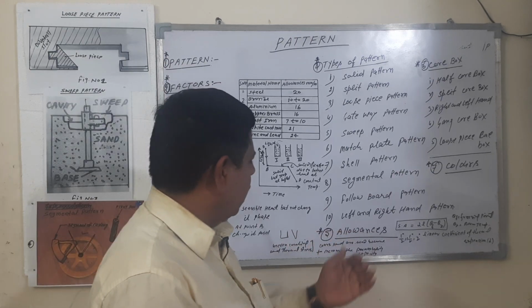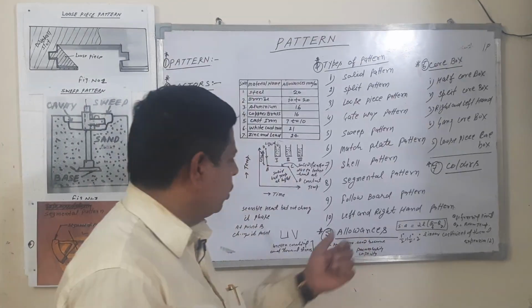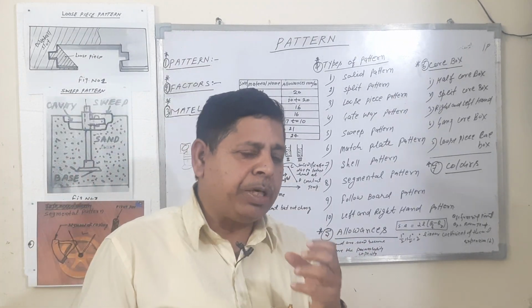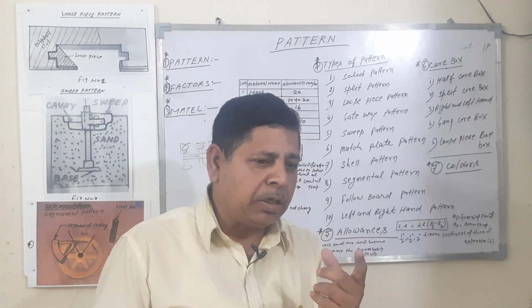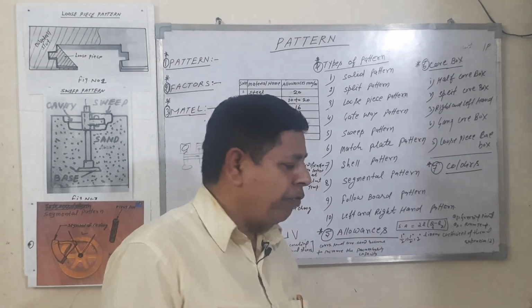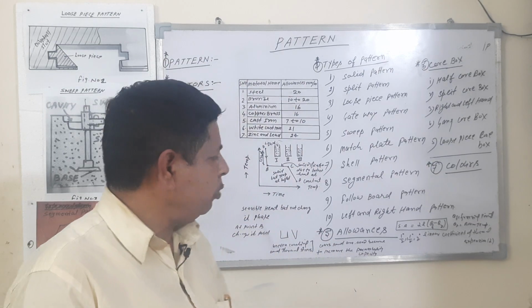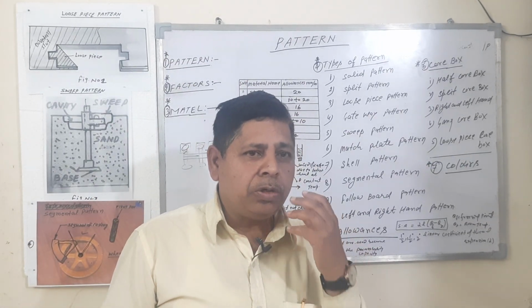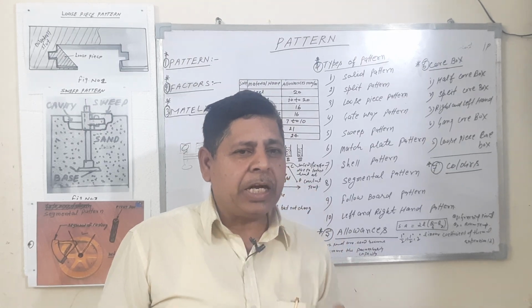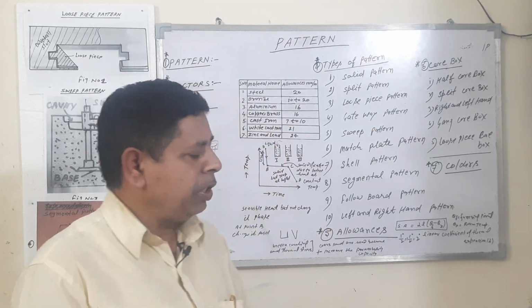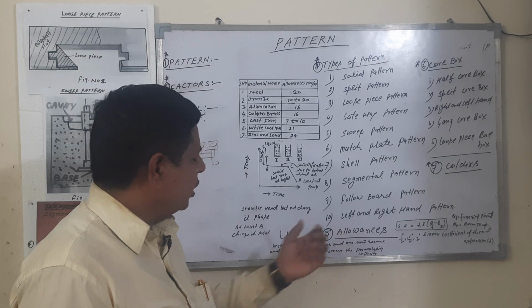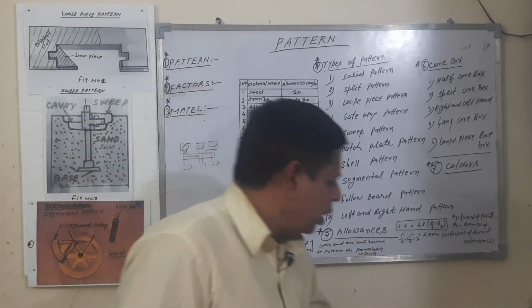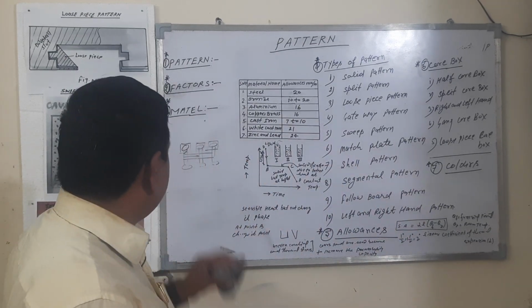So these are the allowances. Allowance is the excess dimension on the pattern. So why is there a need for allowance? Allowance is provided to take care of the contraction of the fluids. The contraction of fluids happens in 3 steps.